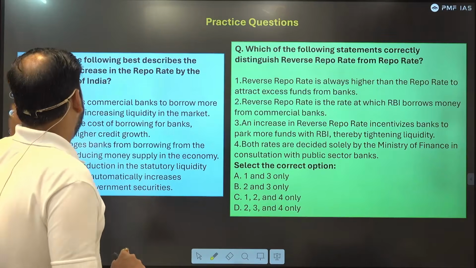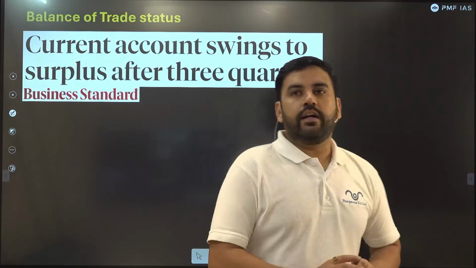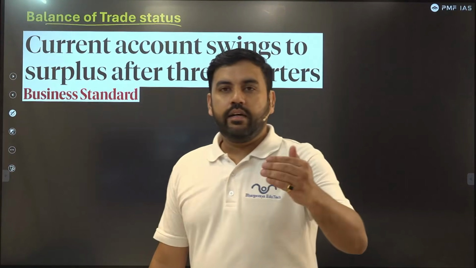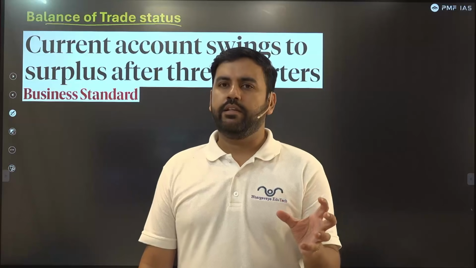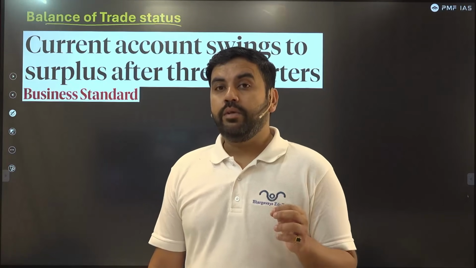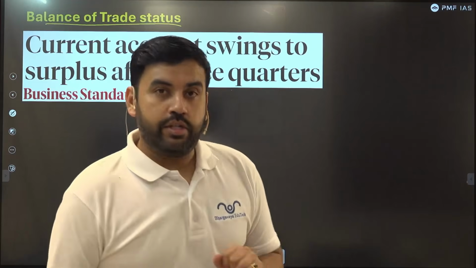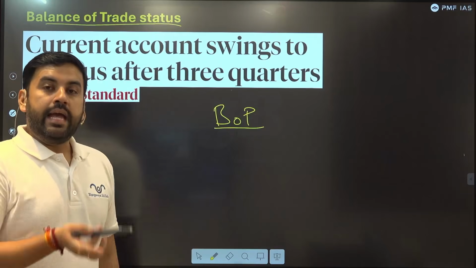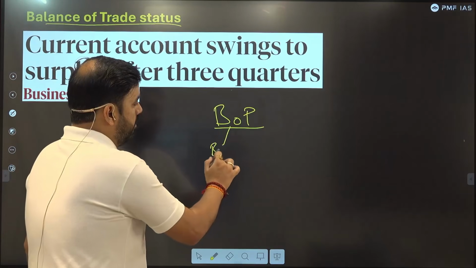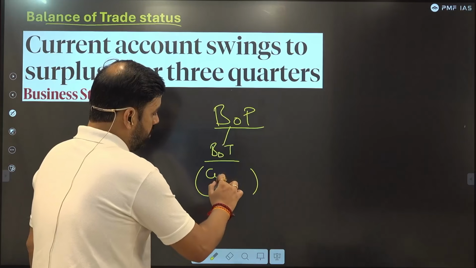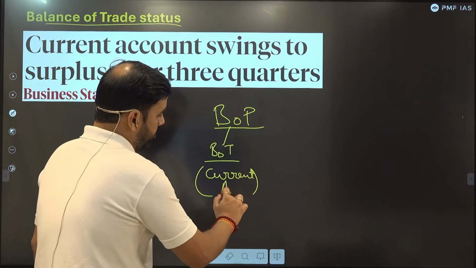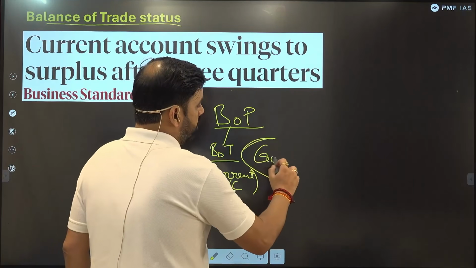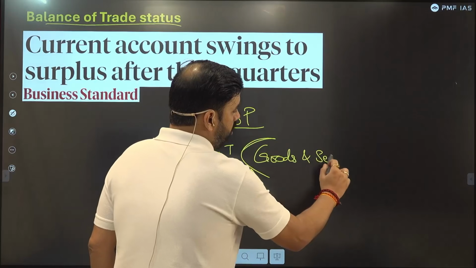Now coming to the last article for the day. The last article is with respect to the balance of trade. Recently, a lot of data was published with respect to India's balance of trade. Balance of trade is, by the way, a part of balance of payment, popularly known as BOP. In BOP, we have balance of trade, which is part of the current account, basically. Balance of trade is actually the part of goods and services.